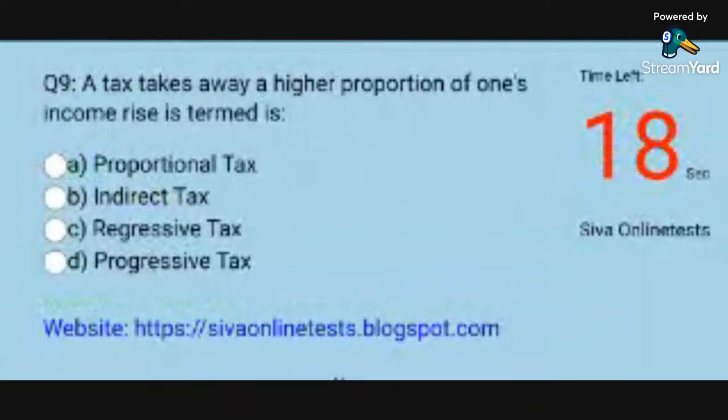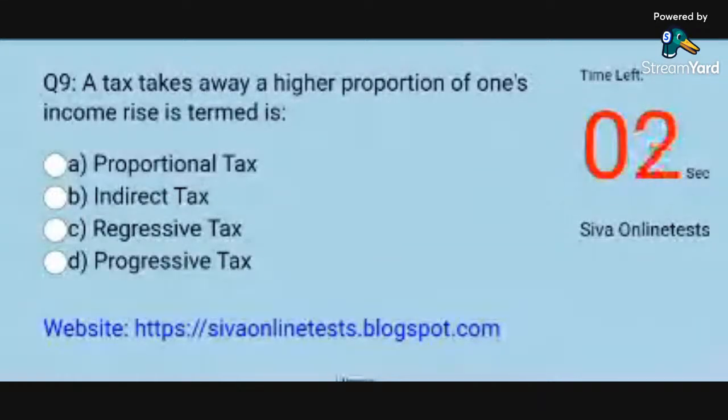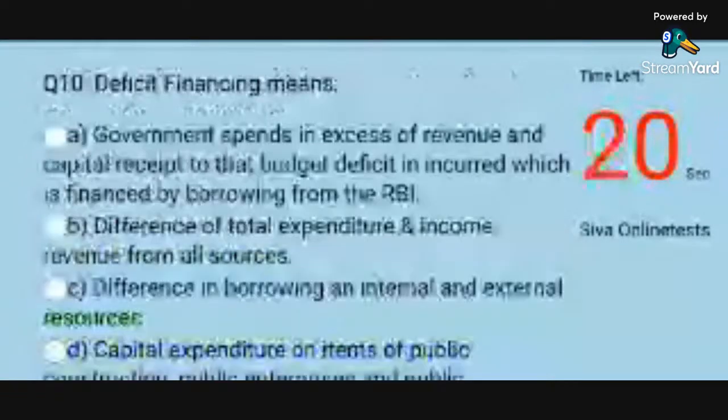Question 9. A tax that takes away a higher proportion of one's income as income rises is termed as. Options: A. Proportional tax. B. Indirect tax. C. Regressive tax. D. Progressive tax. Answer: D. Progressive tax.